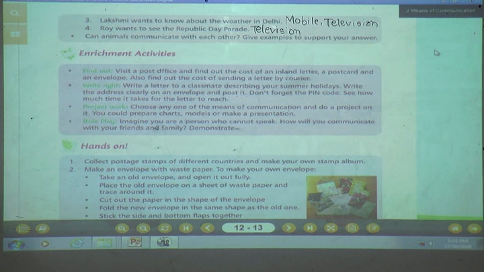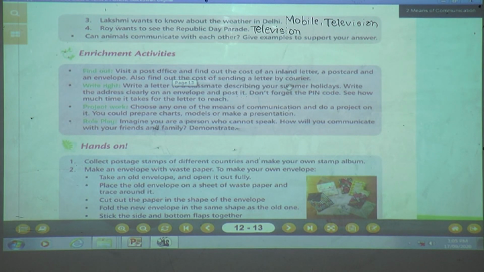Now what are we going to discuss? We are going to see the enrichment activity. Find out what are the enrichment activities. Visit a post office and find out the cost of an inland letter, a postcard and an envelope. Also find out the cost of sending a letter by courier.